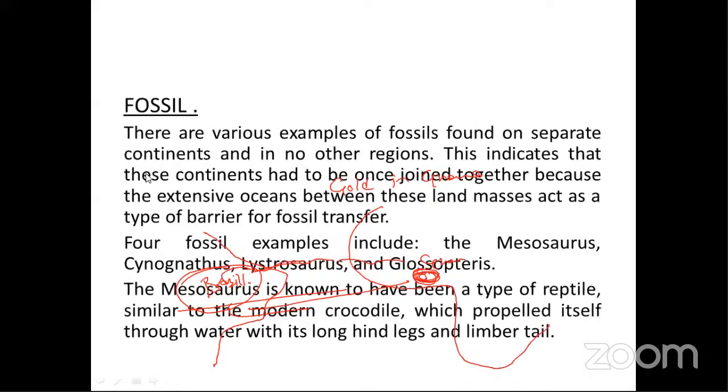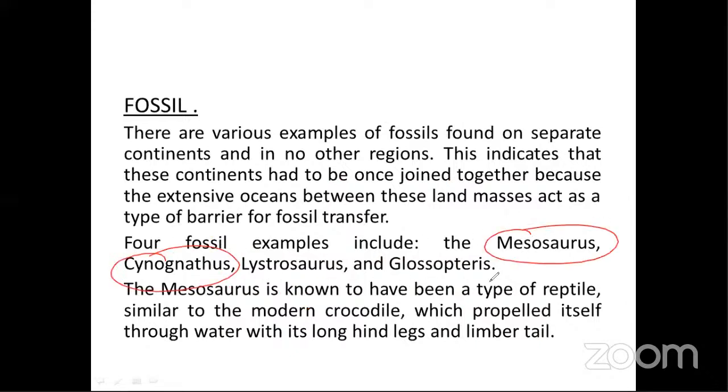And then he suggests some fossils. Fossils like the reptile called Mesosaurus, Cynognathus, Lystrosaurus, and Glossopteris. These are some floral and faunal fossils that were discovered from two different parts of the world. Vegetation and animals basically depend on the type of climate. And the climate of a place determines its vegetation.